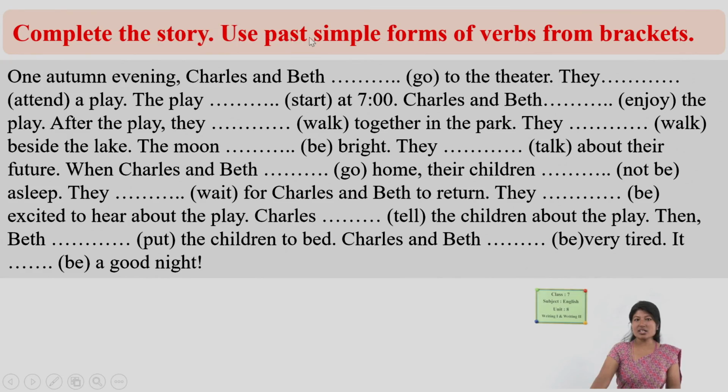Complete the story, use past simple forms of the verbs in brackets. Such activities we did in the previous classes as well, because the grammar lessons were also related to simple past activities, right? Forms of the past activities. Let's do this also. This is also a kind of story. Let's complete this.